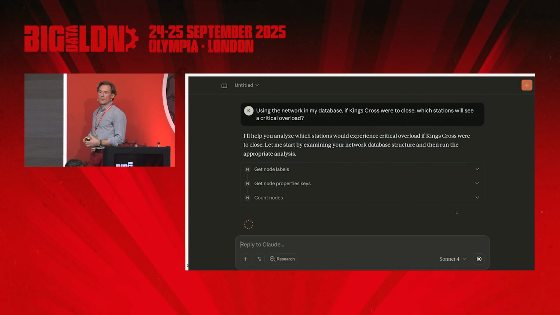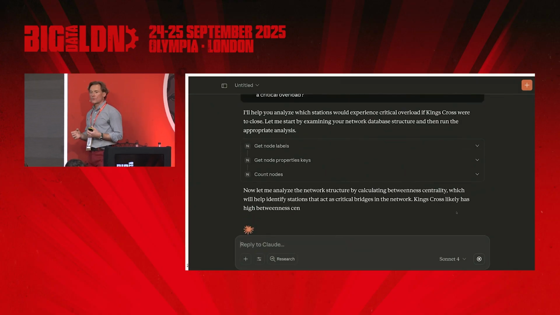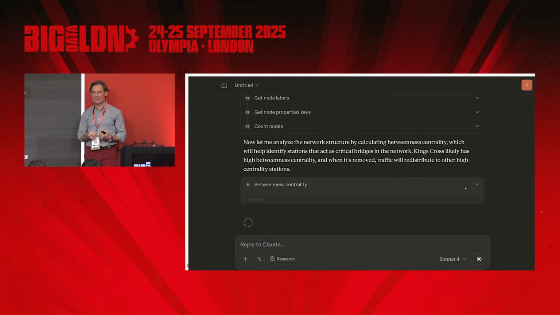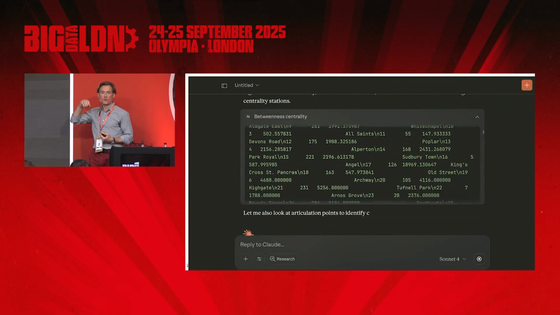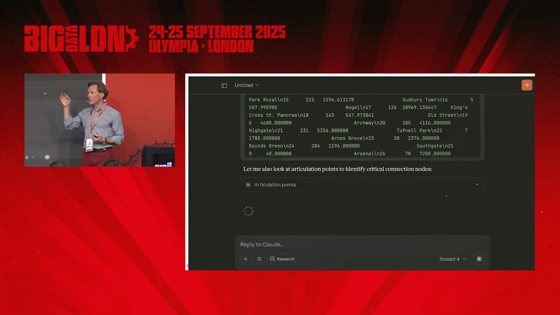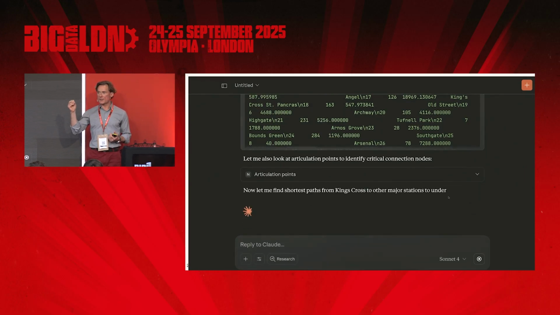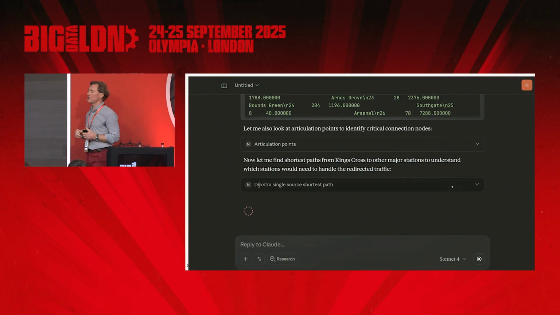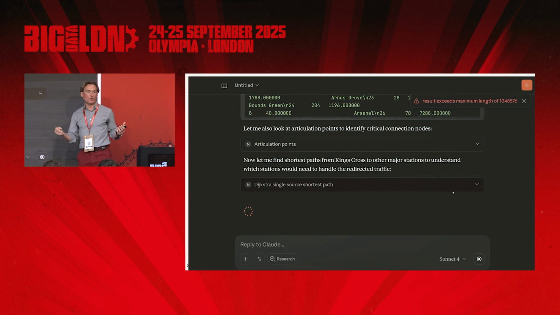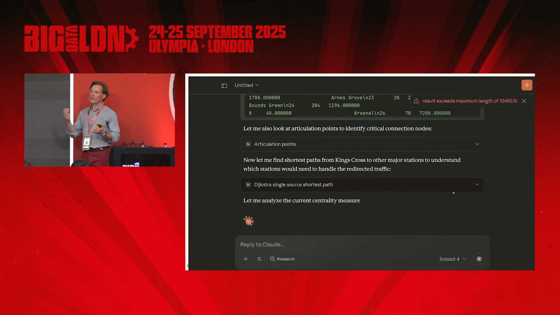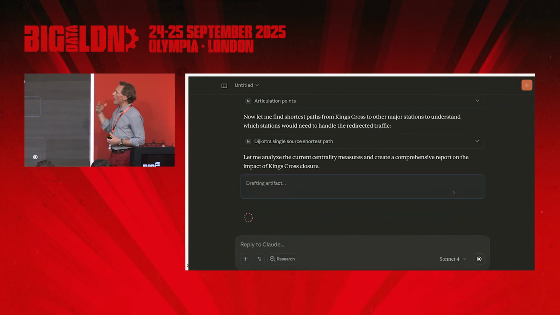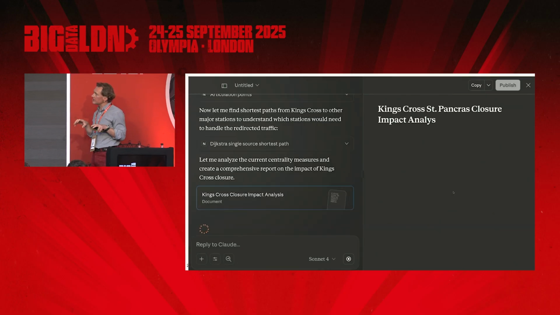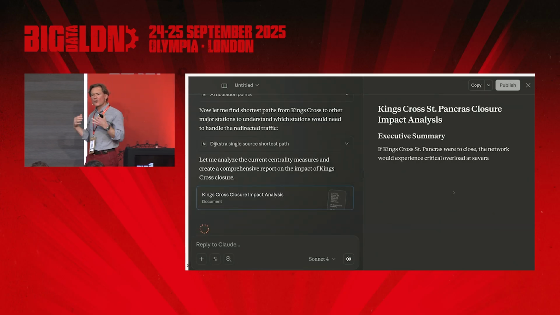This is pretty advanced, pretty heavy lifting, because what it needs to do now is run these centrality metrics, not only on King's Cross, but also on the various stations around King's Cross. It runs betweenness centrality. Betweenness centrality is an algorithm that computes the number of shortest paths that run through a particular node. And if you look into it in the literature, it's also deemed an information bridge, right? So if you have a node with high betweenness centrality, if that falls out, typically the network gets disconnected. So it runs that. It then runs shortest paths around, not only around King's Cross, but also around the other stations with a high betweenness centrality. There's a lot of information that comes back.